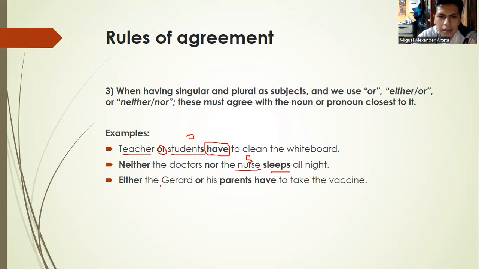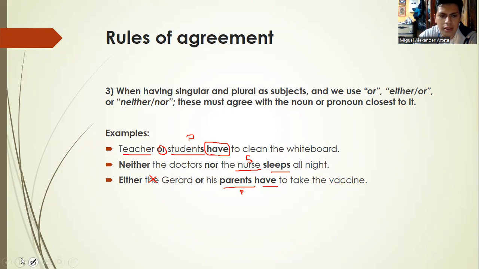Either Gerard or his parents have to take the vaccine. His parents is in plural, so we have to use the verb have in a plural form.